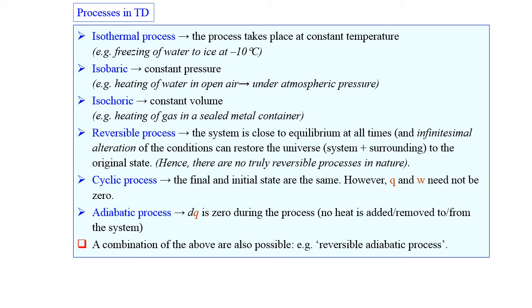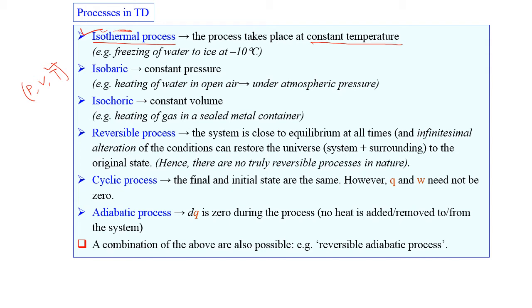Okay. So the first one is the isothermal process. If you see the name, one part is thermal, another is iso. Okay, isothermal. So in this process the temperature is constant. One thing we know is that there are different variables in thermodynamics: pressure P, volume, and temperature. So in the isothermal process our temperature is constant.